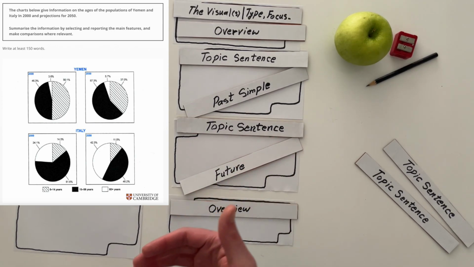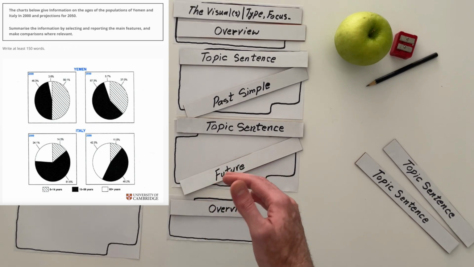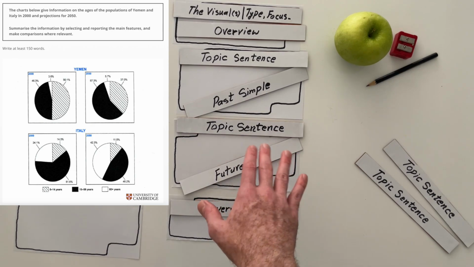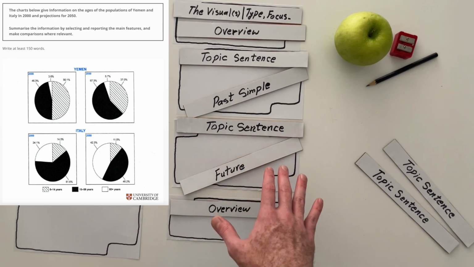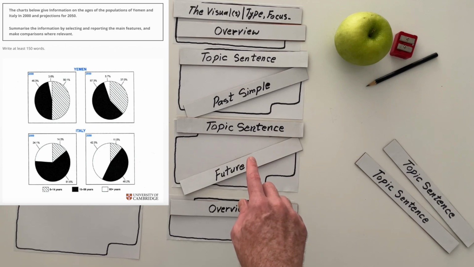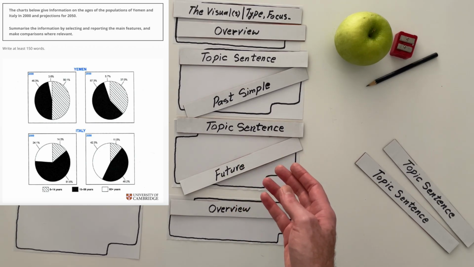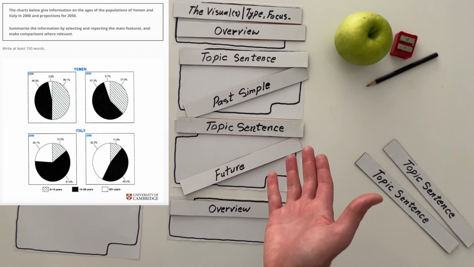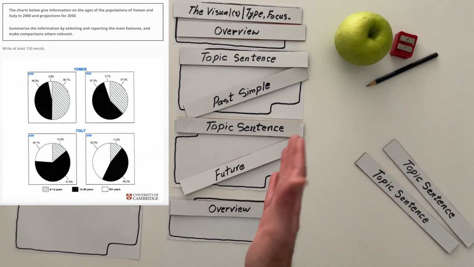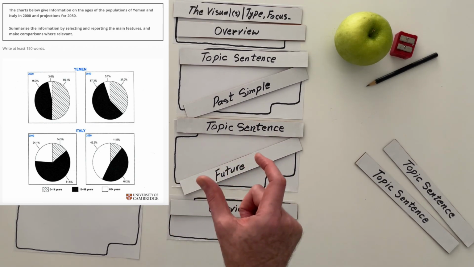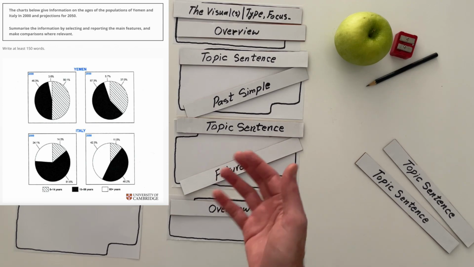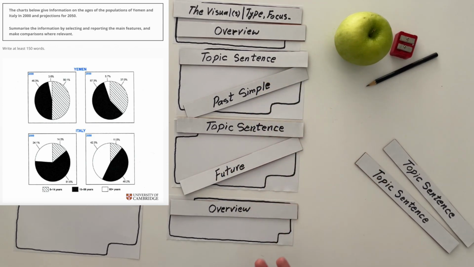You can say why there is a split. No age group has the dominant power. Italy in 2050 is the only kind of balanced one, because you don't have that 50% favor towards a certain age group. That's kind of interesting. And it will be revealed when you have this type of arrangement and organization.